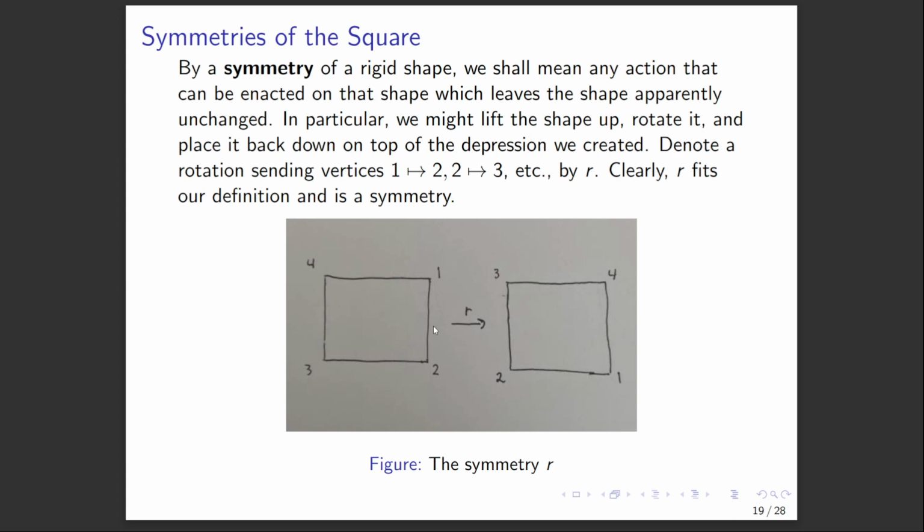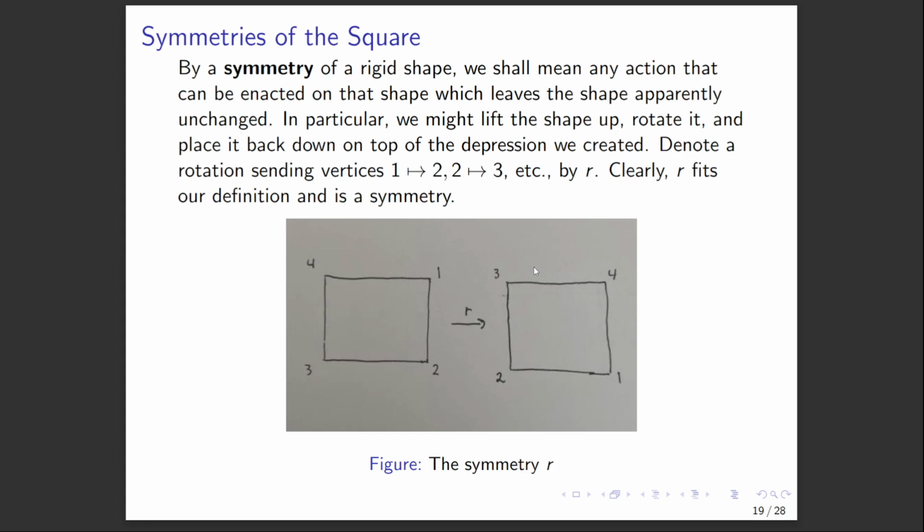So what we'll do, we'll let R denote a clockwise rotation by 90 degrees, or pi over 2 radians. So in this case, 1 would get sent to where 2 was, 2 would get sent to where 3 was, 3 would get sent to where 4 was, and 4 would get sent to where 1 was.